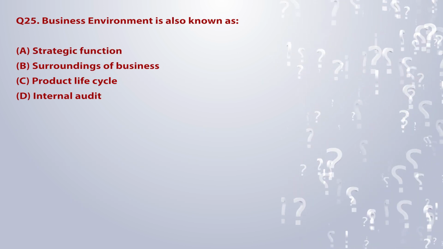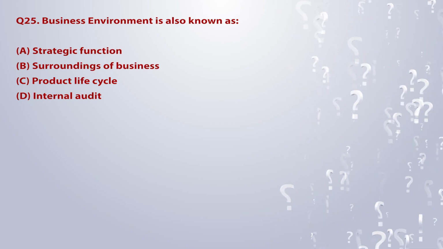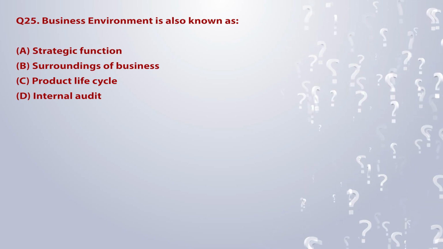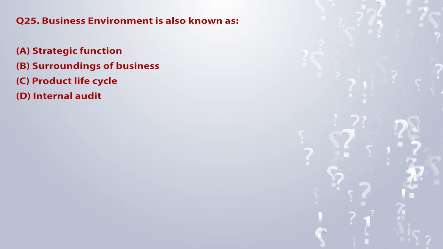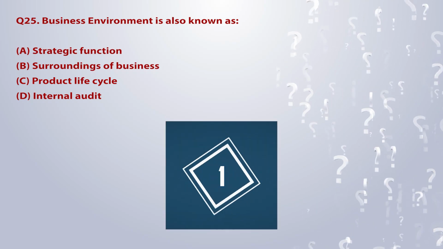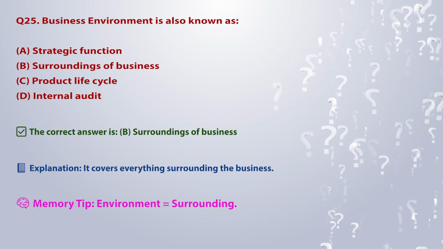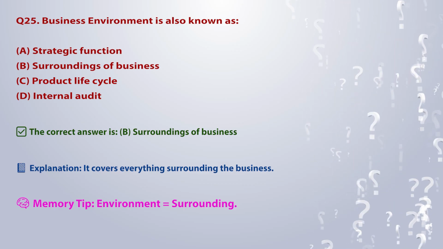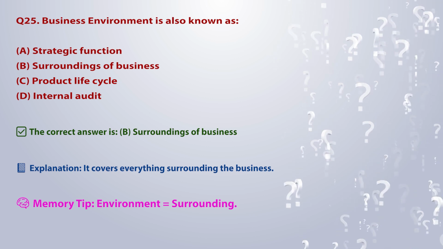Q25. Business environment is also known as: A. Strategic function. B. Surroundings of business. C. Product life cycle. D. Internal audit. The correct answer is B. Surroundings of business. Explanation: it covers everything surrounding the business. Memory tip: environment is equal to surrounding.